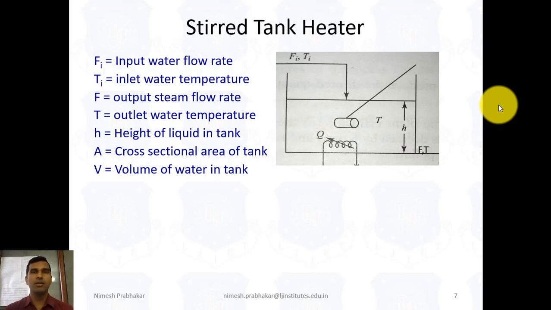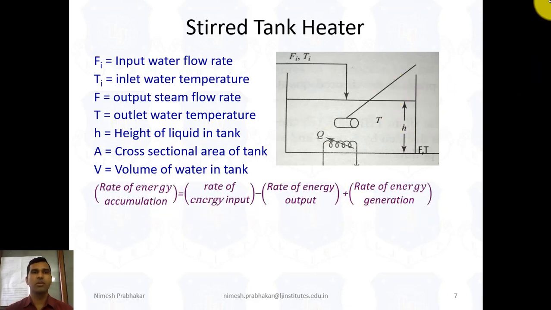Now we talk about the energy conservation. For the energy conservation, we can write: rate of energy accumulation is equal to rate of energy input minus rate of energy output plus rate of energy generation.